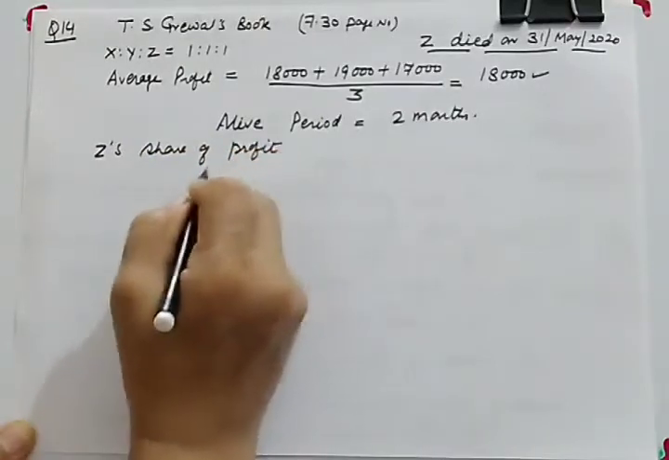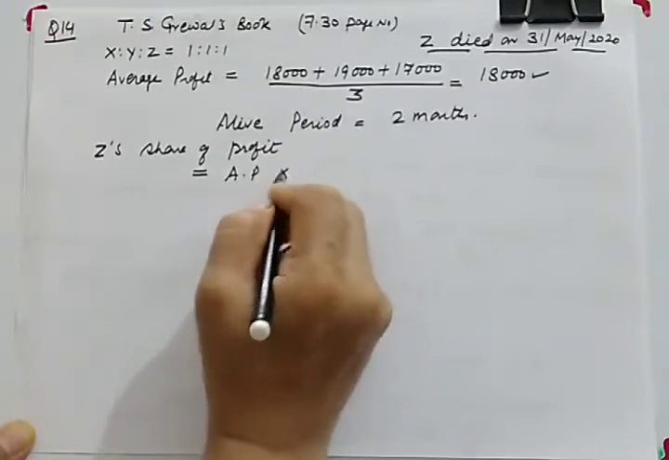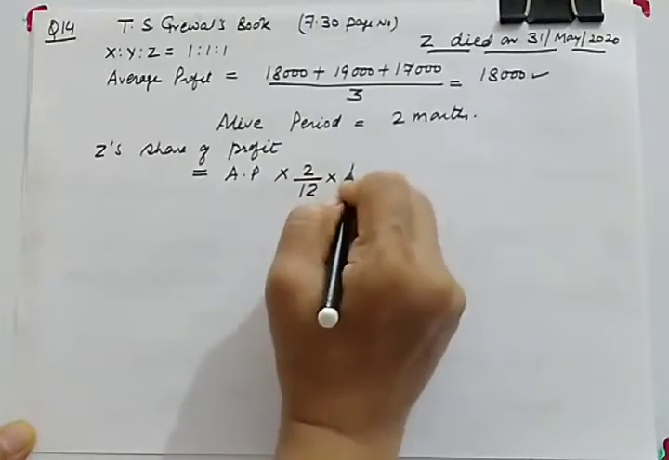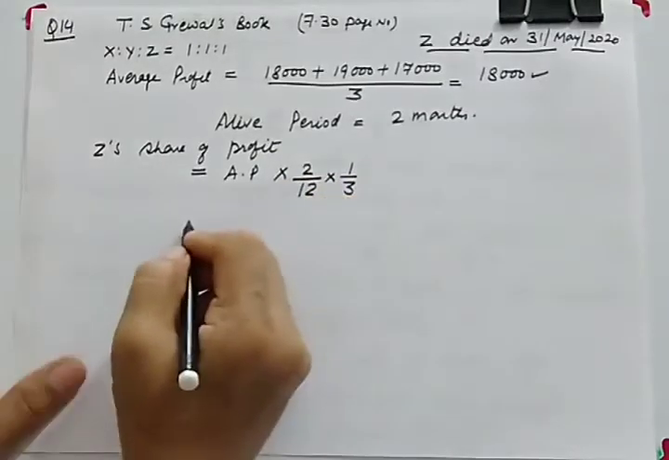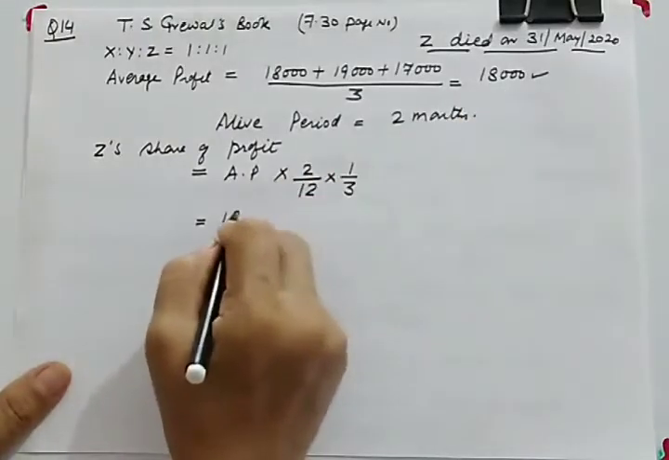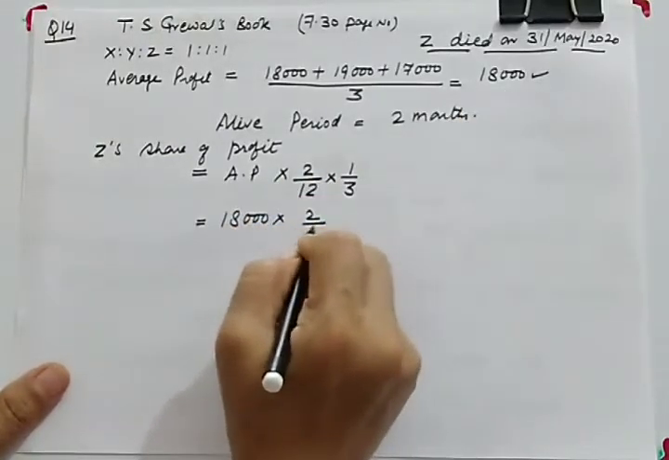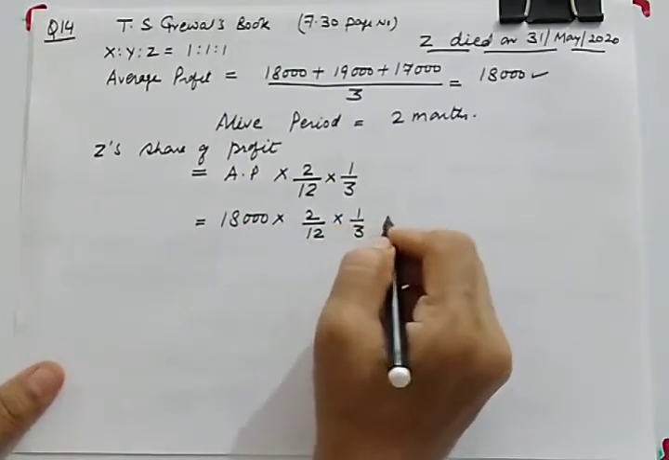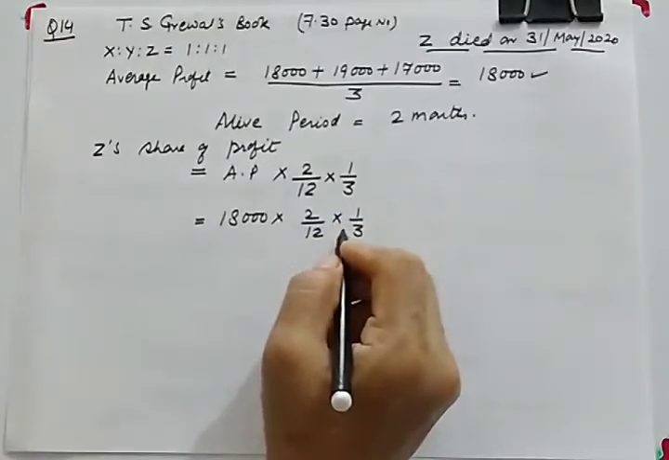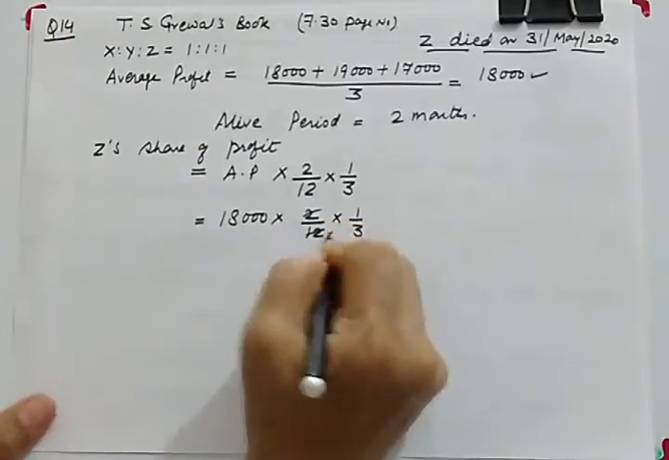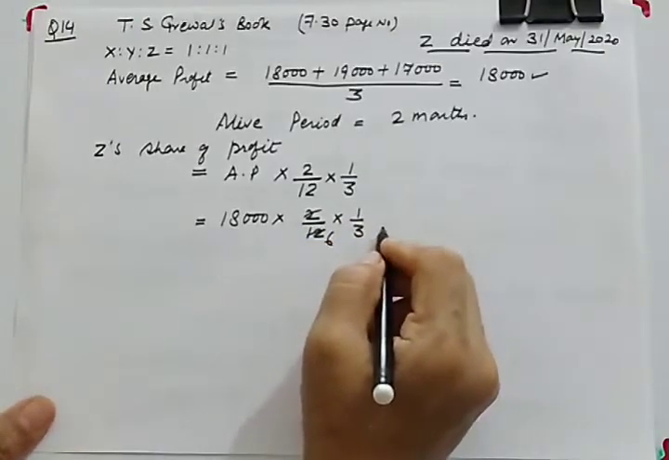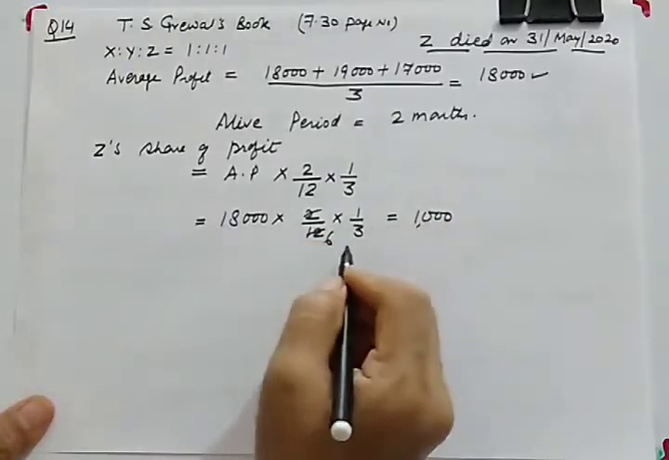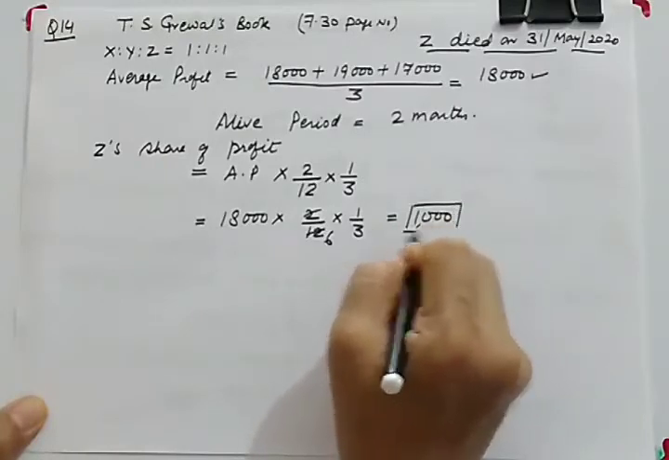Now you can easily apply the formula of calculating Z's share of profit, which will be equal to average profit multiplied by a life period divided by 12 multiplied by Z's share. Z's share is 1 upon 3. So average profit is 18,000 multiplied by 2 upon 12 and then multiplied by 1 upon 3. If you solve this, it will be 1000, because 6 3s are 18. So 1000 is Z's share of profit.